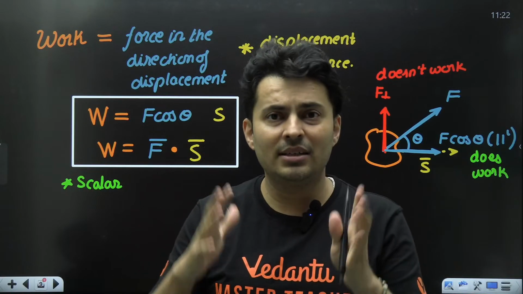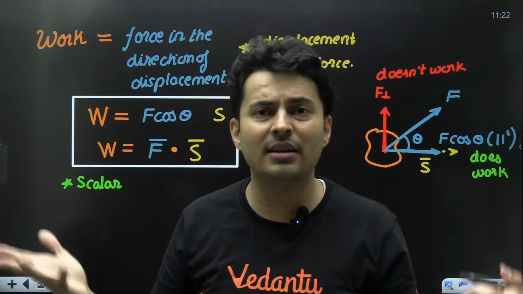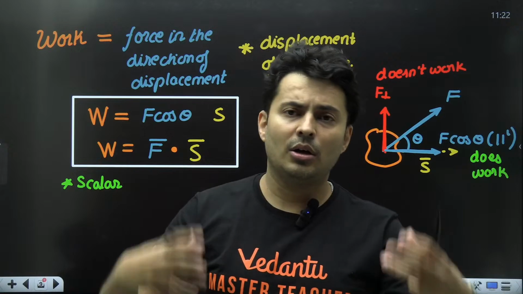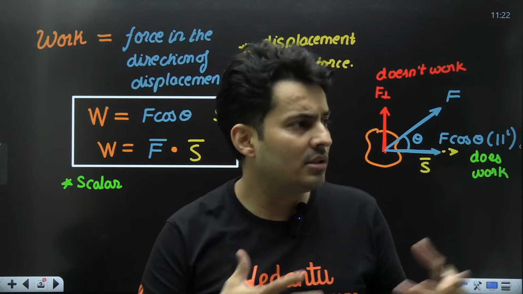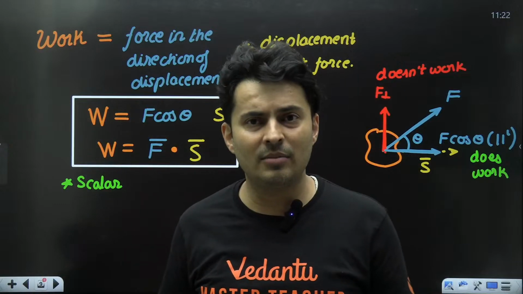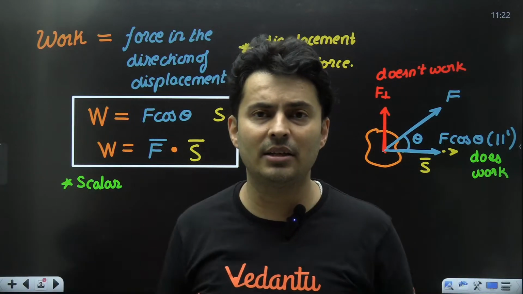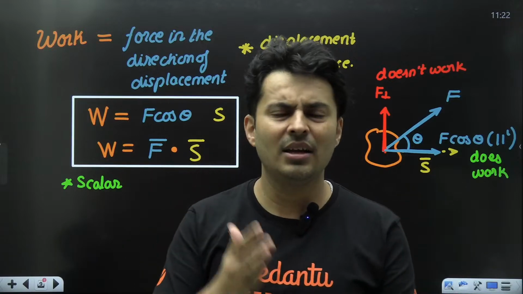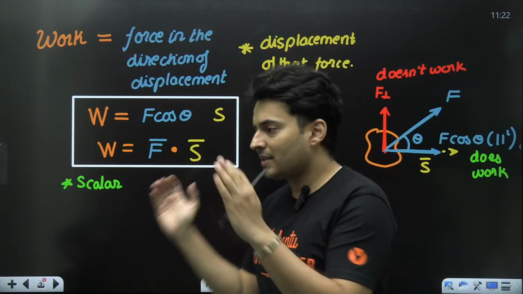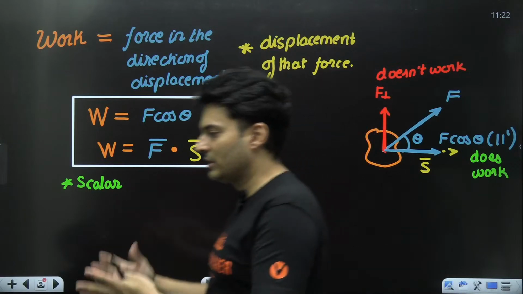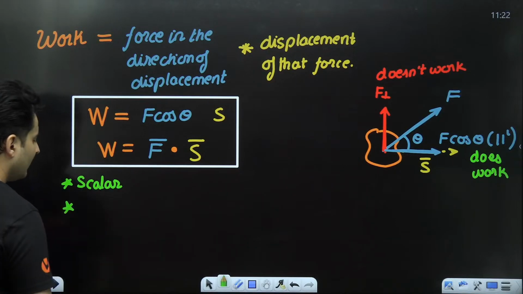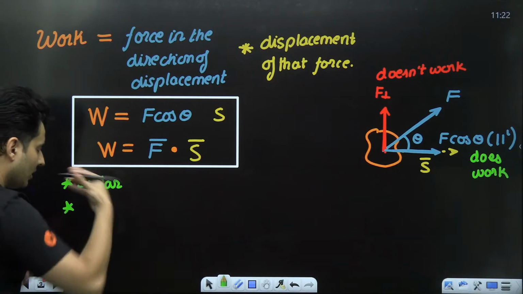So understand, speed is a scalar quantity because direction is irrelevant. Now, I ate something and got 500 units of energy. Whether it is in north or in south, how does it matter? I pushed something, I spent some energy, I did some work. Doesn't matter whether it is north, east, up, down. So work is a scalar quantity. It does not even follow the rules of vector addition or subtraction. Direction is not important, not needed.